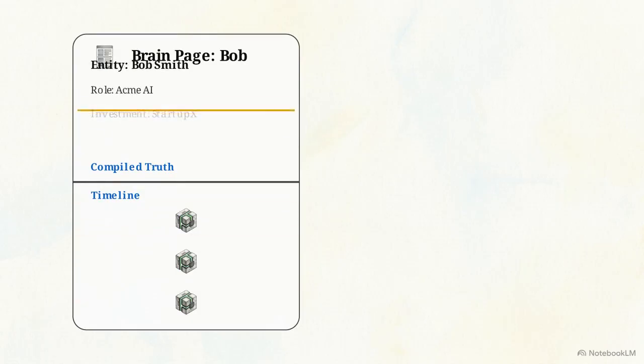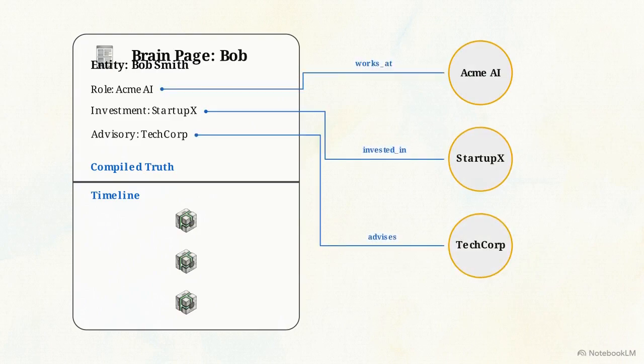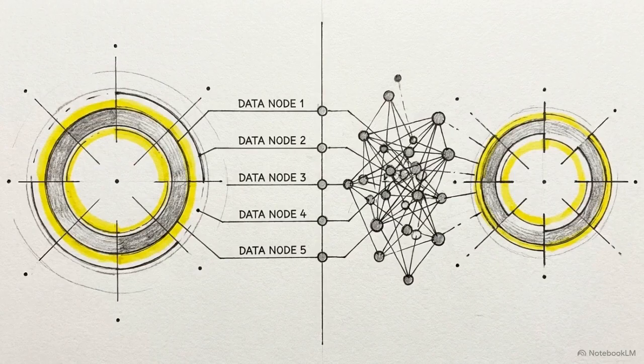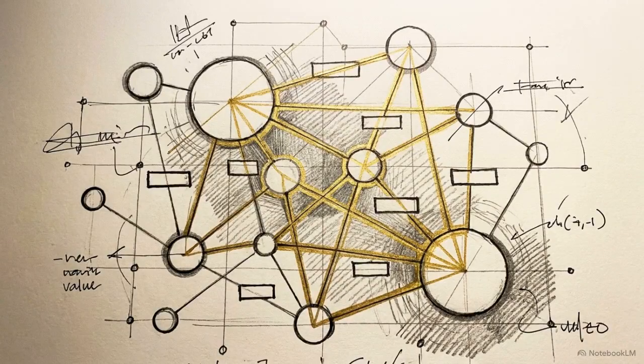The agent synthesizes this evidence, rewriting the top half to reflect its best understanding. This update automatically extracts entities and creates typed links, forming a node network with 0 LLM calls. When querying that data, vector search often misses exact references, like employee names, while standard keyword search misses conceptual synonyms. GBrain solves this by layering reciprocal rank fusion with multi-query expansion. It runs keyword and semantic searches simultaneously, then mathematically fuses the results to capture exact matches and semantic proximity.